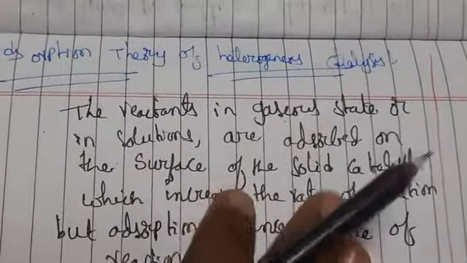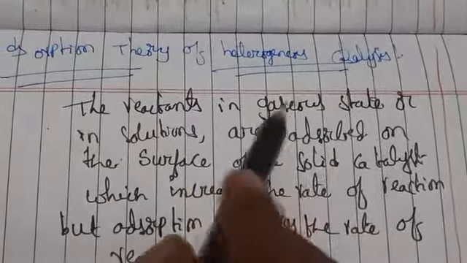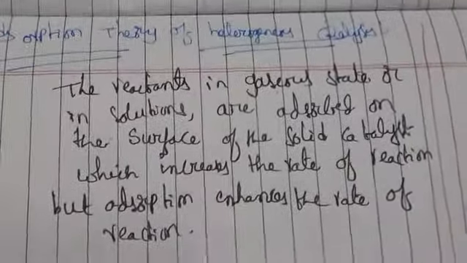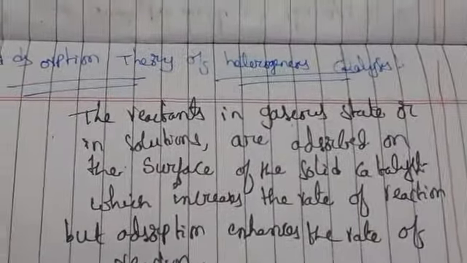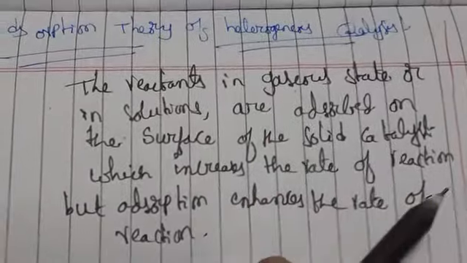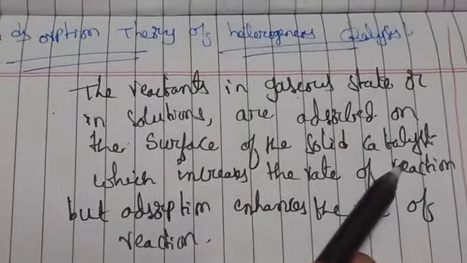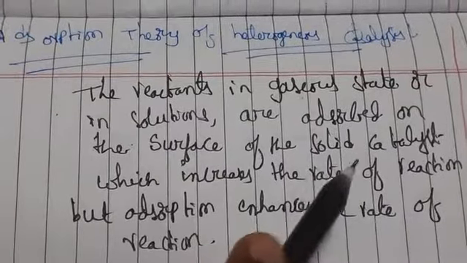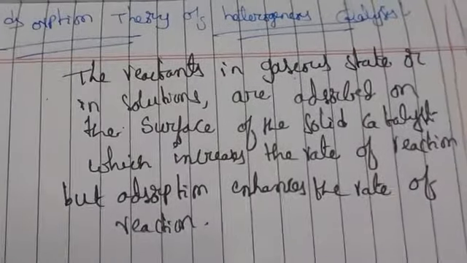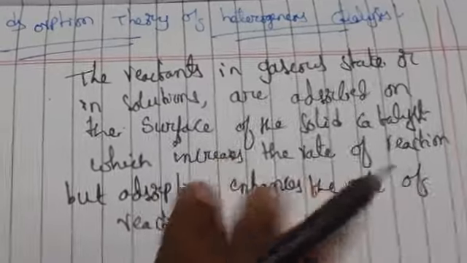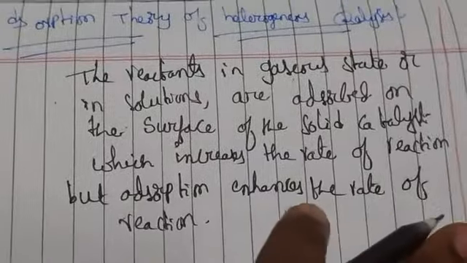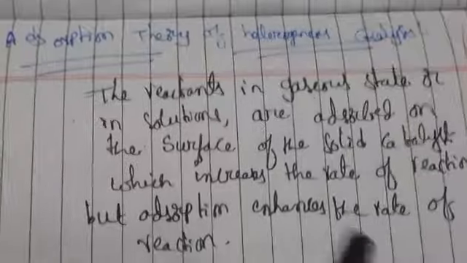Automatically, the surface of the paper is adsorbing the words of the pen. So I am using a catalyst, a solid catalyst, with the reactant in a gaseous state. Whenever I use a catalyst, it increases the rate of the reaction. But here adsorption apparently decreases the rate of the reaction. Then how do we increase the rate of the reaction in the presence of adsorption?